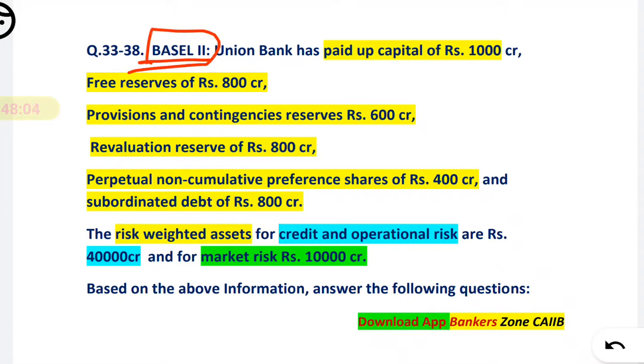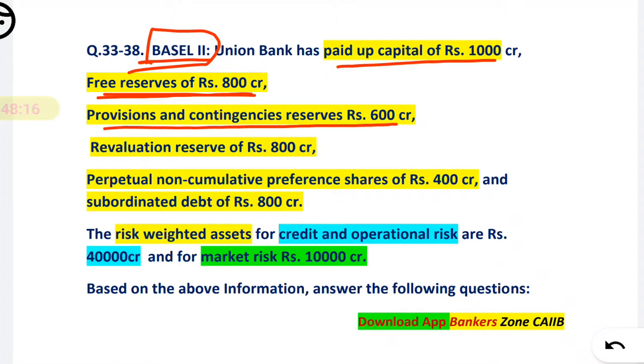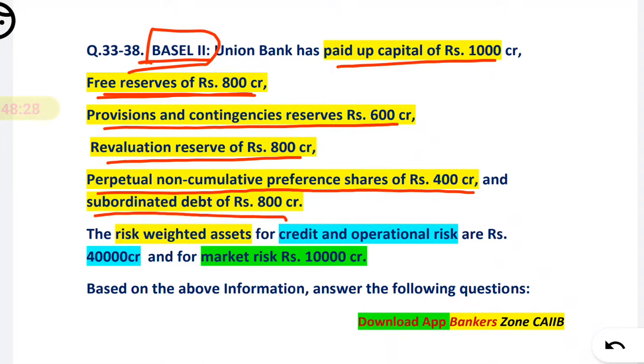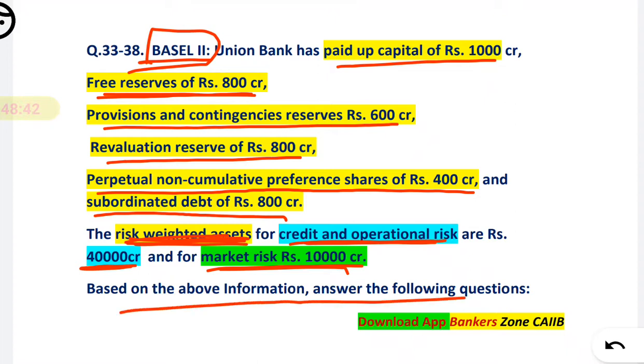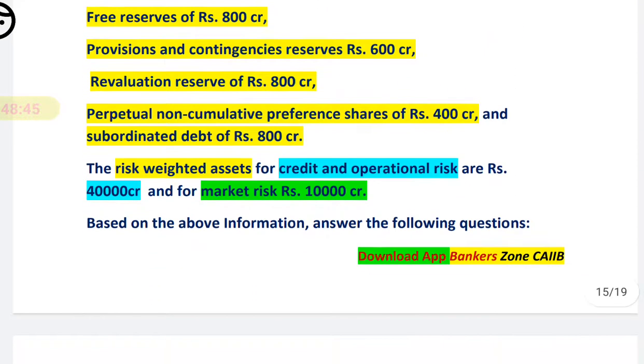What have they given in the case study? First, Union Bank has a paid-up capital of 1000, free reserve 800, provision and contingency reserve 600, revaluation reserve 800, perpetual non-cumulative preference share 400 and subordinated debt 800. Risk weighted assets for credit and operational risk they have given 40,000 and for market risk 10,000. This is the RWA, the risk weighted assets. Based on the above we have to solve. This is the information given.